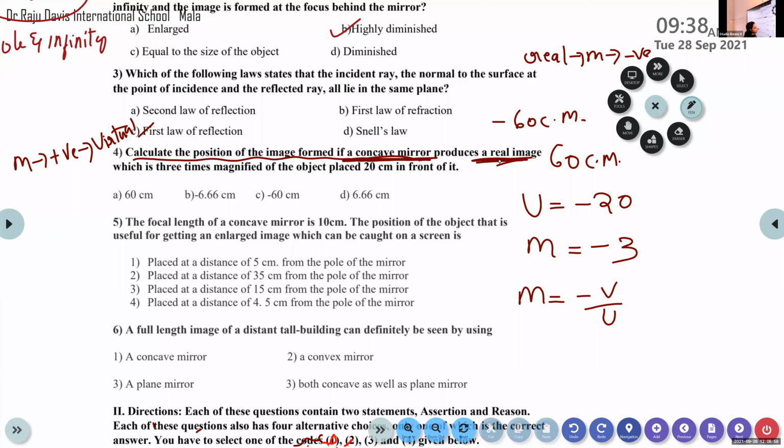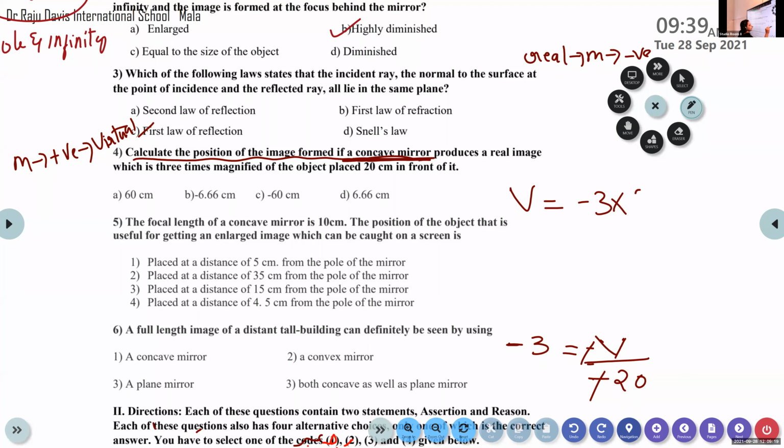So negative 3 is equal to negative V divided by minus U, that is minus 20. So minus V divided by minus 20. Here this negative and this negative cancel. So we get V is equal to minus 3 into 20, that is equal to negative 60 centimeter. So the position of the image will be at negative 60 centimeter. So option C is right.